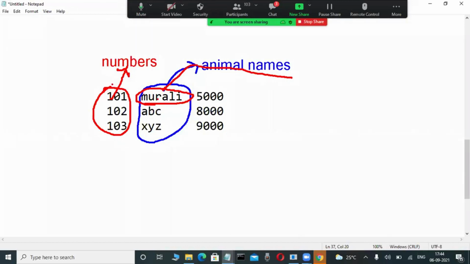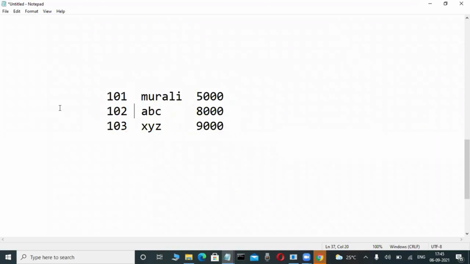That's why this is a collection of numbers and a collection of strings. That is nothing but data. Meaning is not there, and an end-user understandable format is not there. That's why this is called data. Very good.